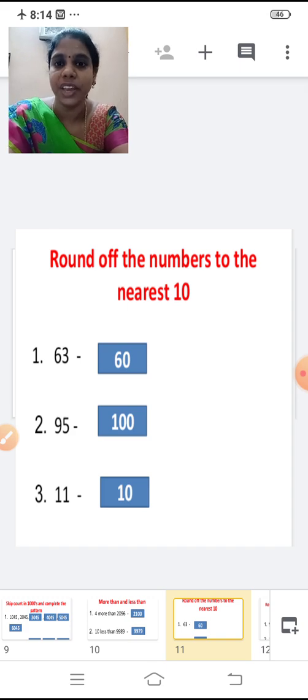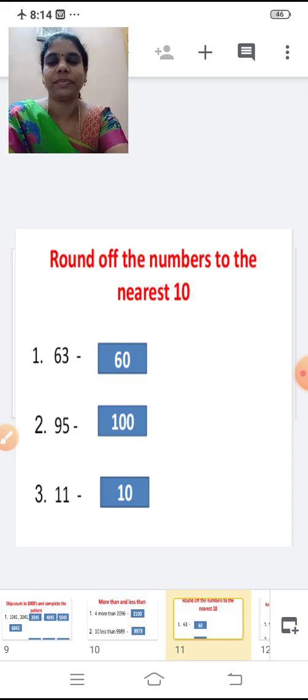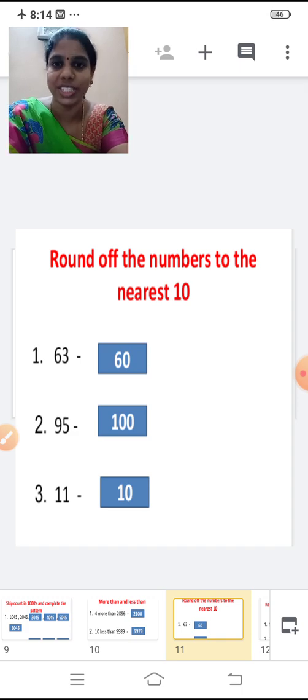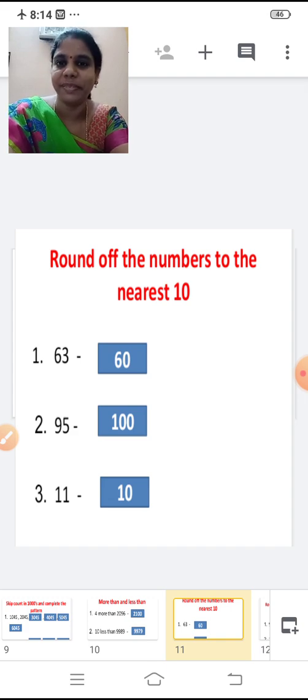Third one, 11. See the digit at the ones place. 1. It is less than 4. So place 0 in the ones place and the tens place remains the same. 11 is rounded off to 10. So 63 is rounded off to 60, 95 is rounded off to 100, and 11 is rounded off to 10.